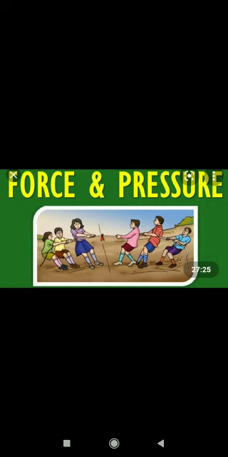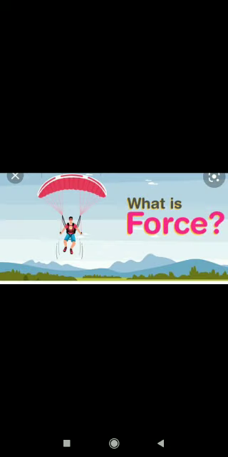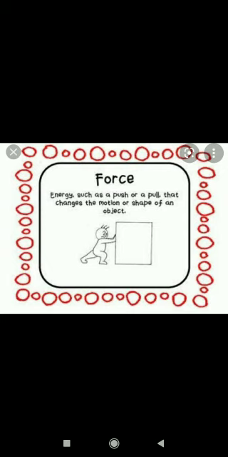Okay, children. Now, what is force? You have already studied this in your earlier classes. What do you understand by force? It is energy that is required to push or pull, and because of that push and pull, there is a change in the motion or the shape of the object. For example, if you push a box, the box gets moved from its place, or if you pull a rubber band, the shape of the rubber band changes. So whenever the shape or the motion changes, that means force is applied.